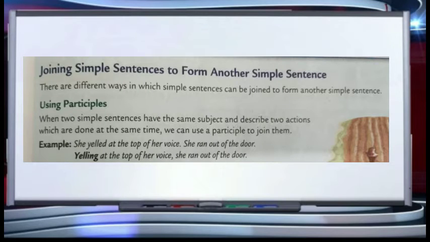Now, joining of simple sentences to form another simple sentence. There are different ways in which simple sentences can be joined to form another simple sentence. The first one is using participles. When two simple sentences have the same subject and describe two actions which are done at the same time, we can use a participle to join them. For example, she yelled at the top of her voice, she ran out of the door. So we can join the sentence using the participle as yelling at the top of her voice, she ran out of the door.